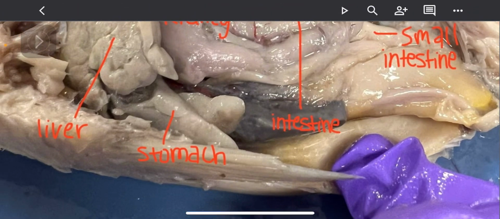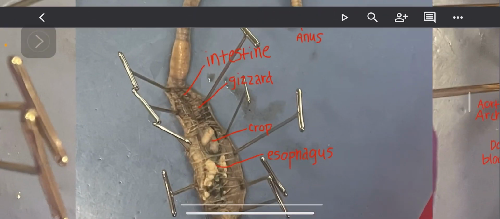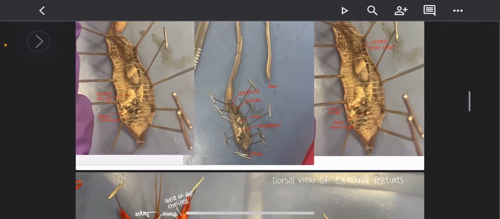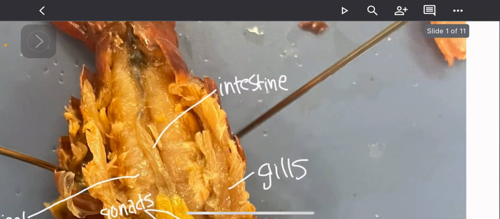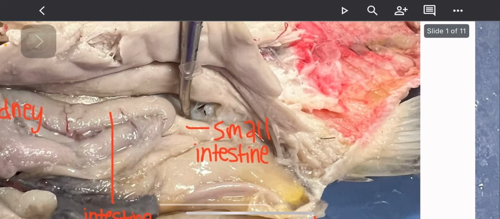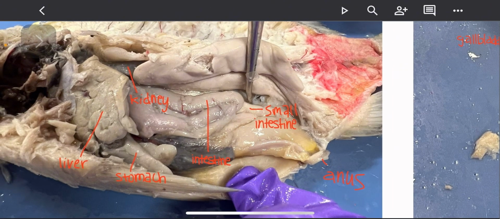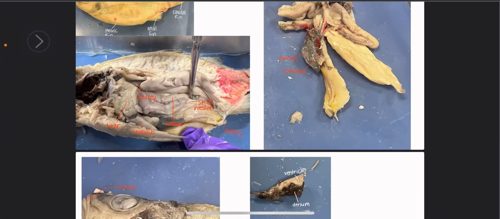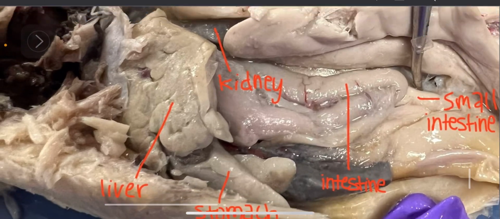The organs used for chemical digestion in these organisms are an intestine in earthworms, an intestine in a crawfish, salivary glands and stomach in a squid, stomach and duodenum in a perch. A perch has the digestive glands, liver, gallbladder, pancreas that either synthesize digestive juices or store and distribute bile. So here's the pancreas and gallbladder, and then there's the liver.